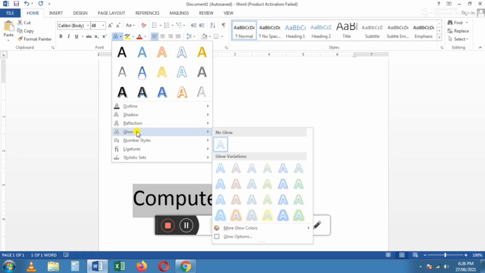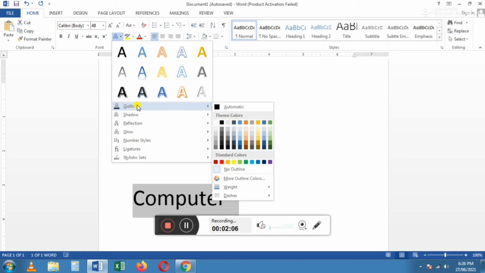The outline is used to change the outline color. When we click the outline, a color palette will appear. In that, you have to choose any color.